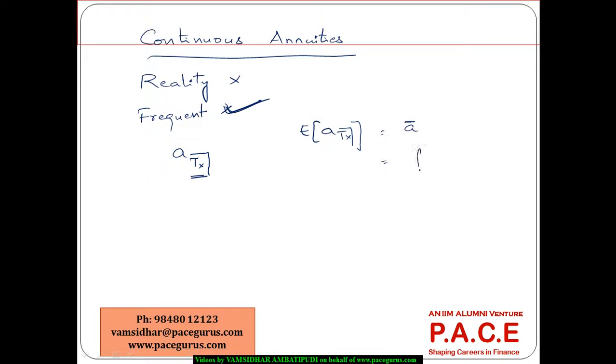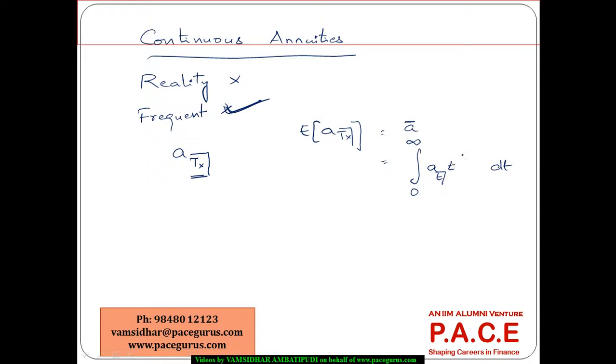That is nothing but, whatever we have done for Kx, the same logic we are going to use. Let's assume that the person is going to be alive anywhere between 0 to infinite period. I'm doing an integration with respect to t. So first of all, he would be receiving if he is alive for t periods.